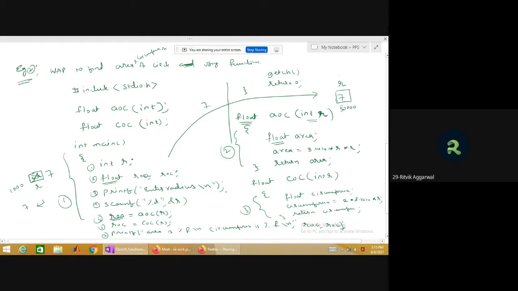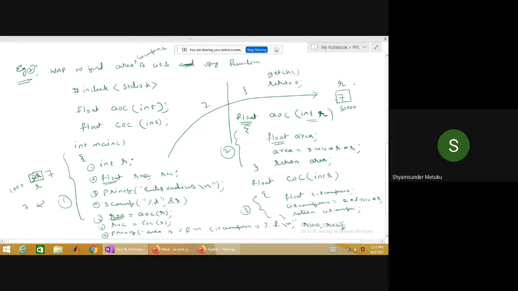Yes, sir. So R will be updated with 7 because while jumping, it will copy the actual parameter value, which is 7, into the formal parameter, which is again R here. That is the reason we generally avoid using the same names. But even though we use them, there is nothing wrong. Is it clear?